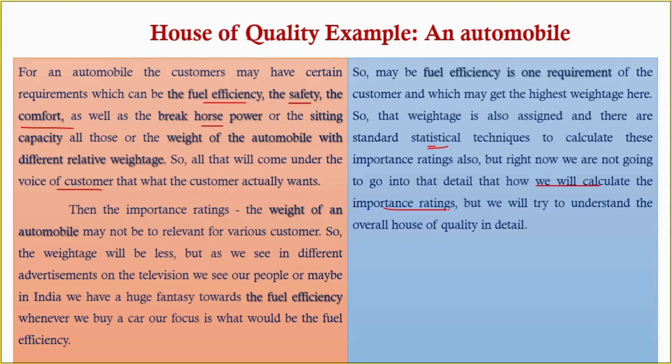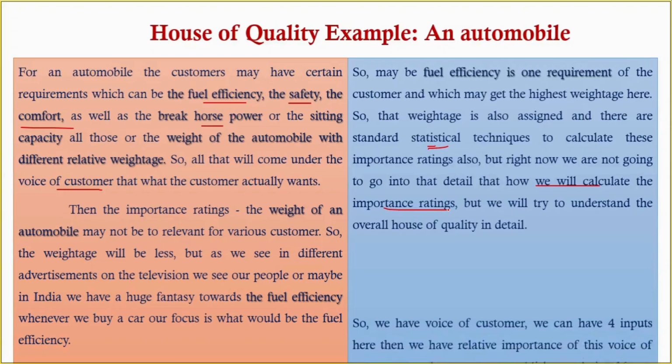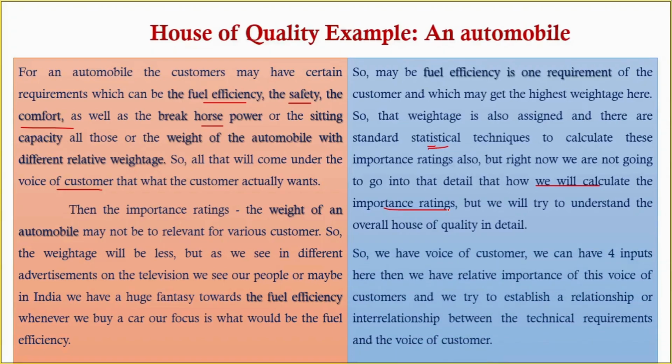So based upon the user's requirement, fuel efficiency is one requirement. Now to the next point: we have the voice of customer, and we can have four inputs here. Then we have the relative importance of the voice of customer, and we will try to establish a relationship between the technical requirements and the voice of customer.